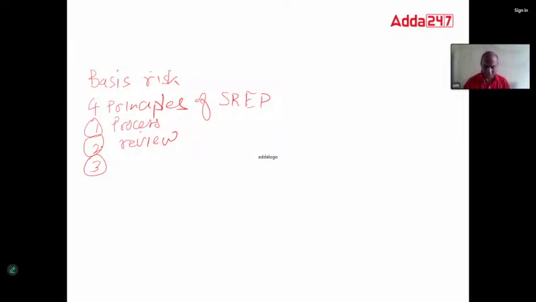Third principle was that supervisors should expect the banks to hold capital above the minimum, means CRAR should be above the minimum CRAR ratio prescribed by RBI. And the fourth one is intervene. Supervisor should intervene, means RBI should intervene if it is seeing some problem in the bank.